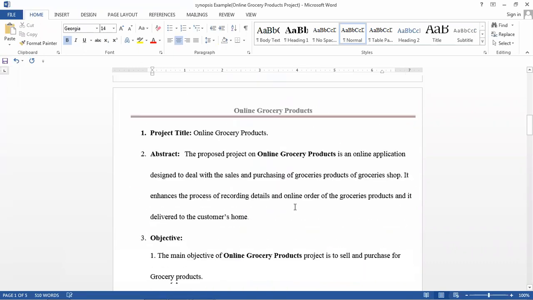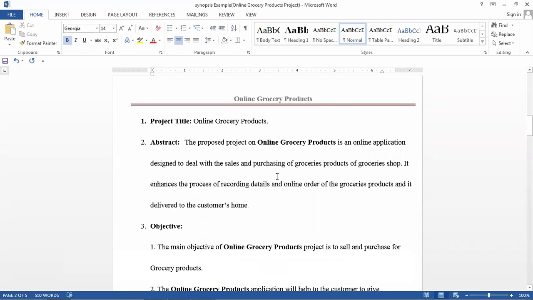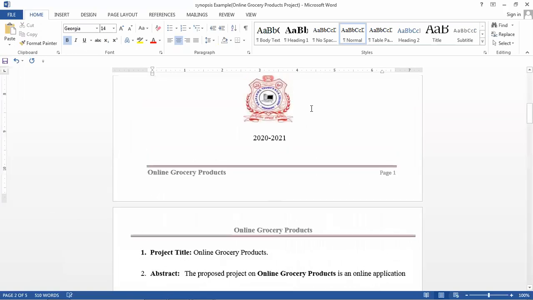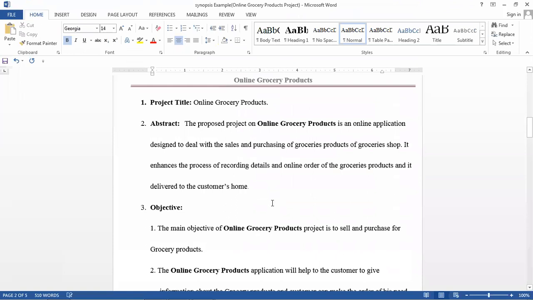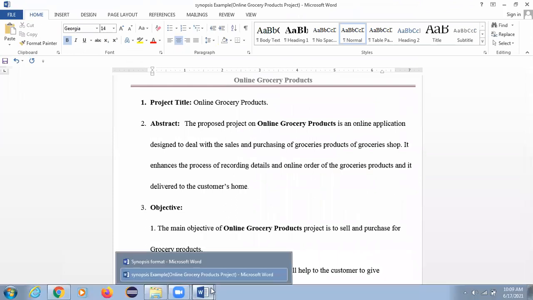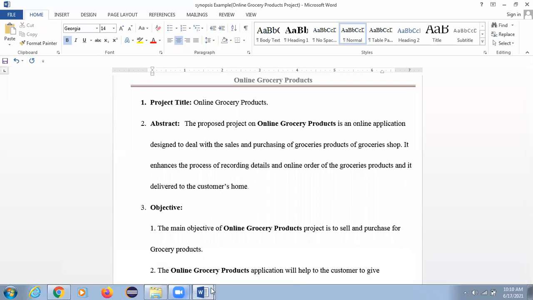On the next page the actual content has to be written. In this synopsis file we have 5 pages. The first page has only the title and your and your partners' names. From the second page onwards we write all the details. I will explain every concept, and according to your project you can put the content. I will explain the format with an example.